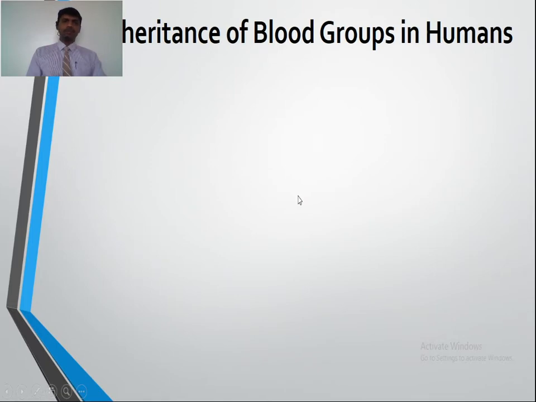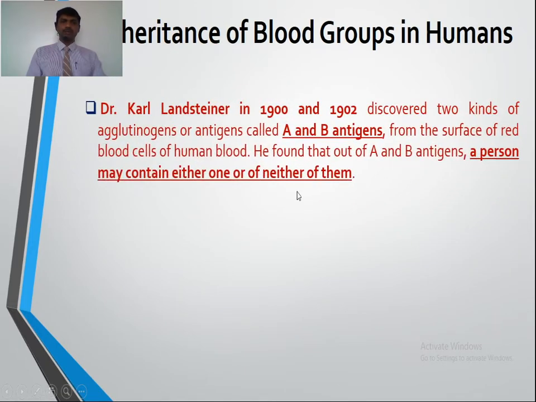Now we are going for the inheritance of blood group in humans. Dr. Karl Landsteiner, in 1900 and 1902, discovered two kinds of agglutinogens or antigens called A and B antigen.